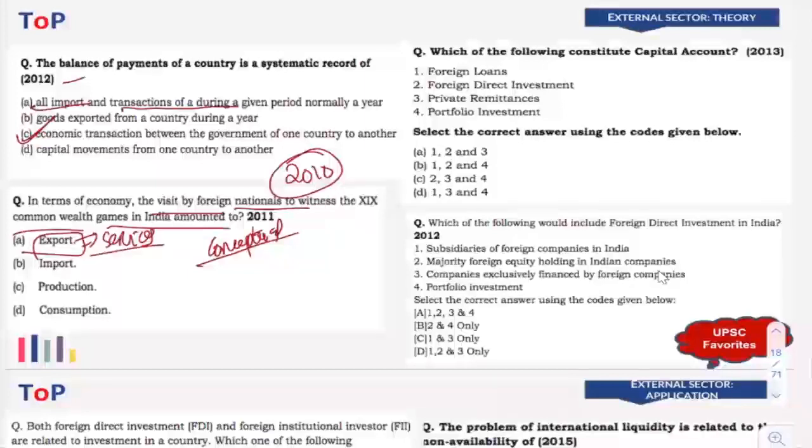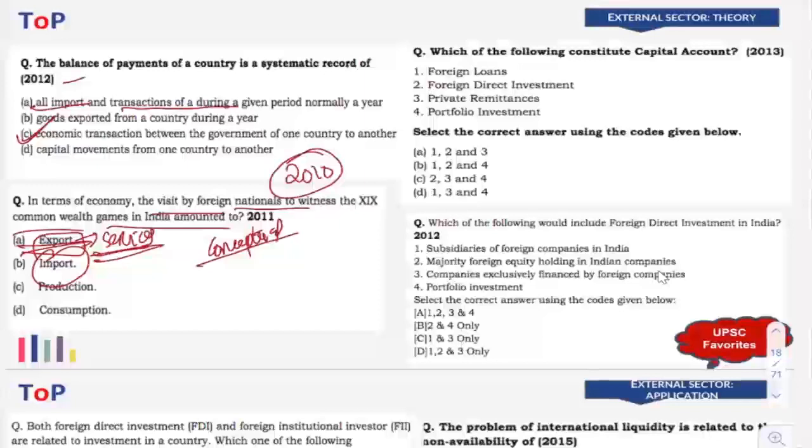Whenever some foreign nationals or tourists come to our country and use our services, that means it is export of services. We are giving them services. Whenever tourists or students from our country go to another country, that means we are importing services because our people are going there and using the services. That is equal to import of services. Clear? So the answer is simple, export of services.